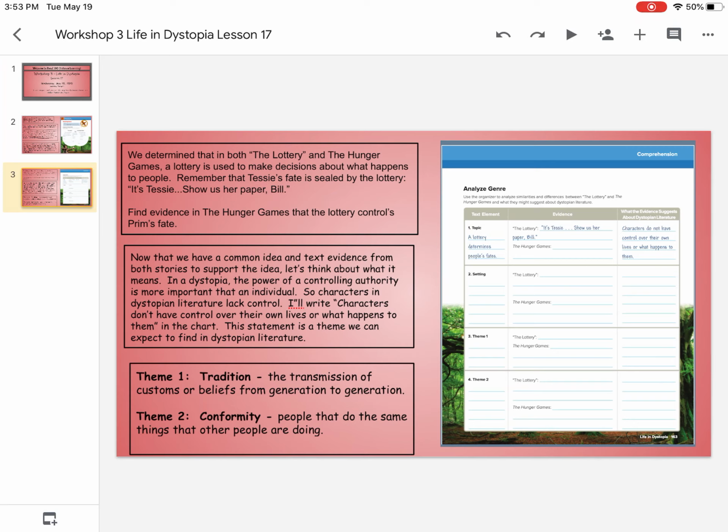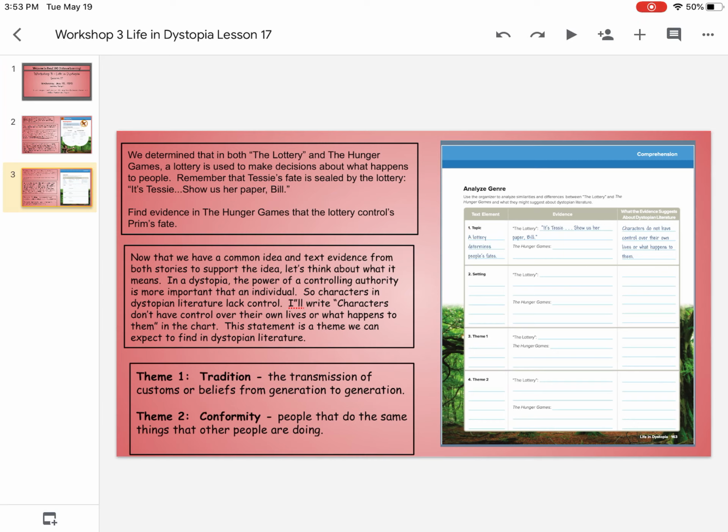So again, what the evidence says is, first of all, it's a lottery. It's by chance. You don't really know till the end of the lottery who the winner is. And then we also know that that lottery controls the lives of those people, like they did in the lottery. It controlled the life of, or the outcome for, Tessie. And then you will find the evidence of who got picked in the Hunger Games.